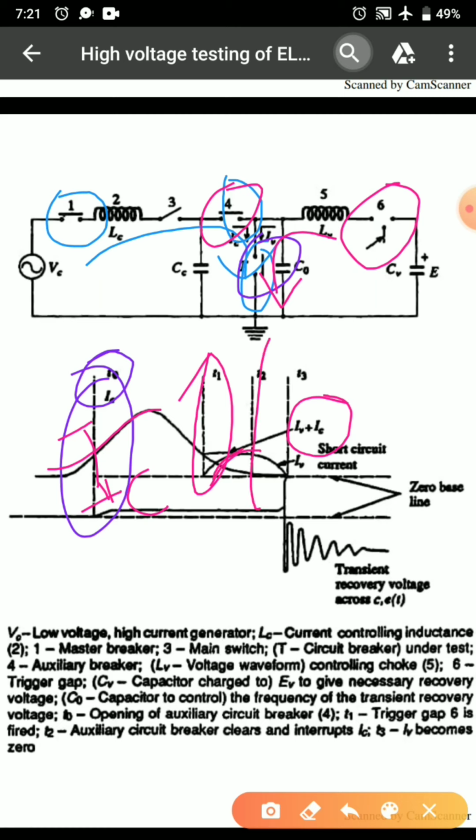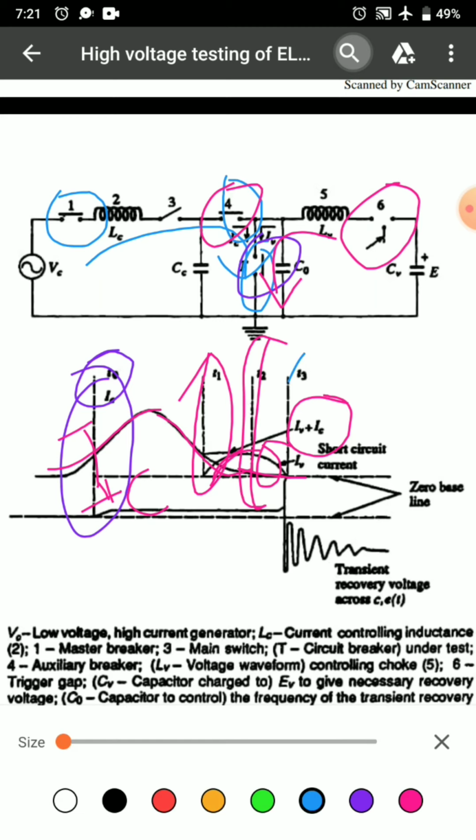At time T2, the auxiliary circuit breaker clears and interrupts current IC, because of which IC starts dropping at T2 while we have IV at the T2 time period. At T3, IV becomes 0, and because of which we have transient recovery voltage, and this is the zero base line.